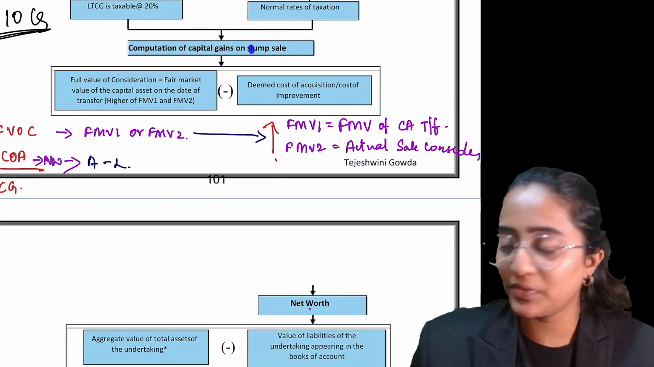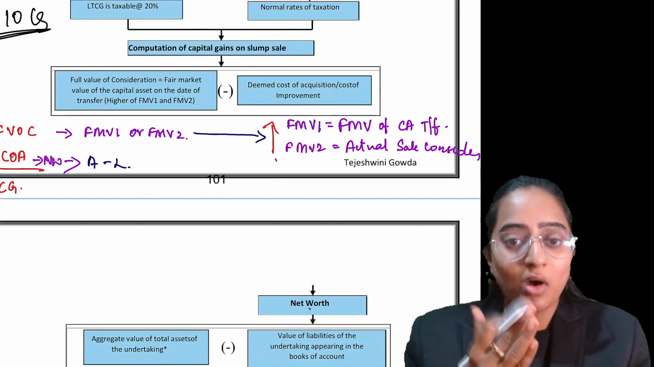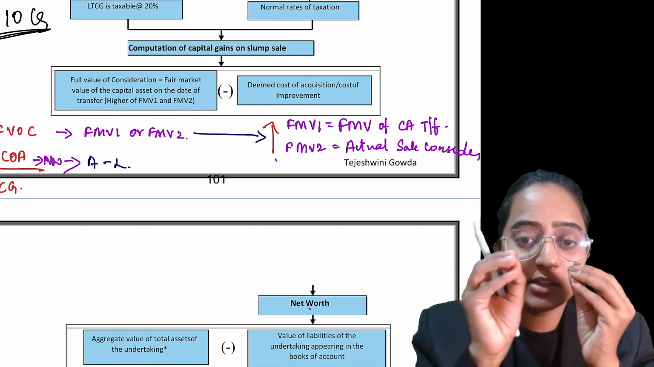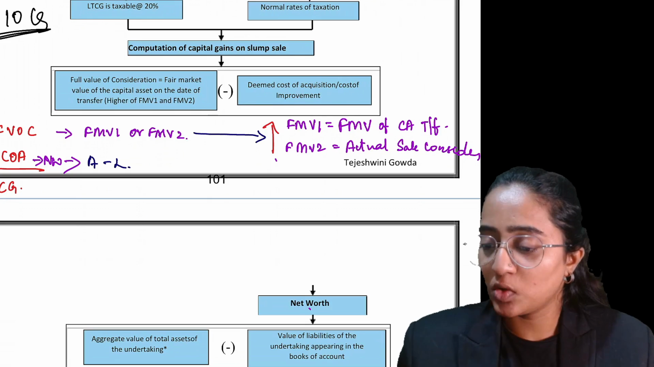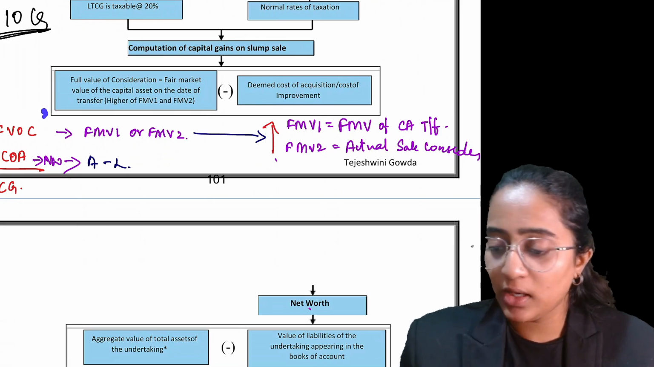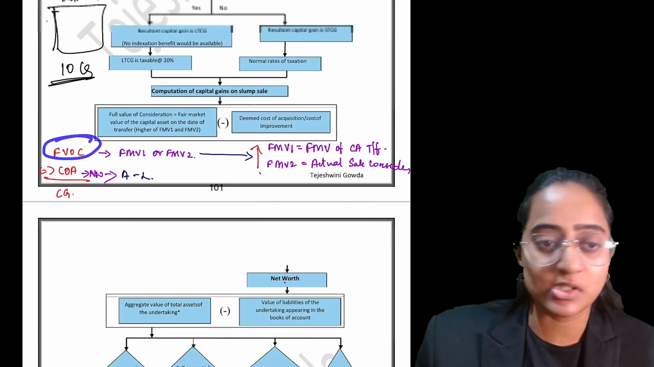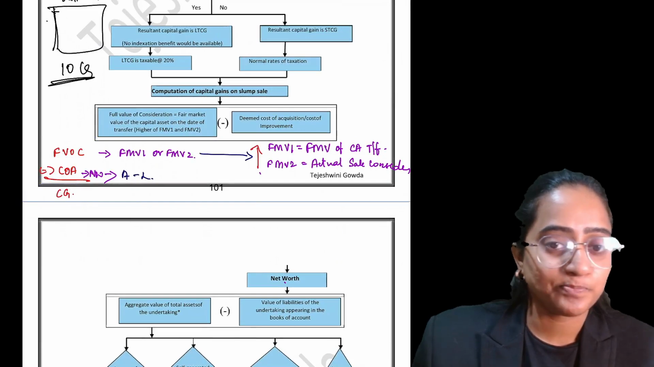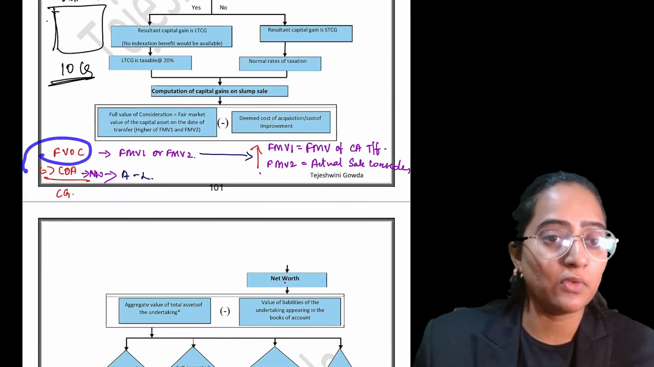What do you mean by computation of capital gain on the slump sale? For this industrial undertaking that you are selling, the calculation of your capital gain is going to be a little bit different. You are going to consider your full value of consideration minus your actual cost of acquisition, and you will get your capital gain. How are you going to determine this full value of consideration?